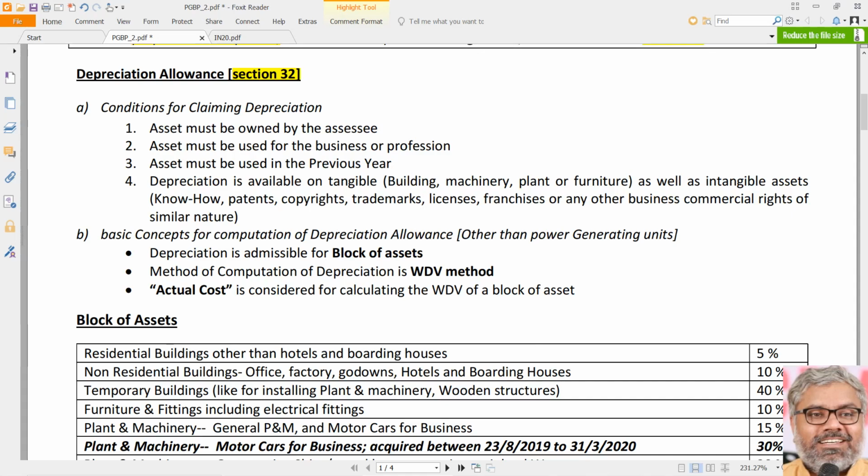Section 32 is a unique section in the Income Tax Act. This has nothing to do with the normal depreciation methodology of calculation that we have been doing earlier. All these days, whatever we do in accounting, that is all separate. It is there. I'm not telling it is invalid or something. It is there, it will be there. But that is only applicable in accounting. We cannot bring that here. If we do that, too much of messing up will happen, and that will create definitely wrong answers. Be very careful there.